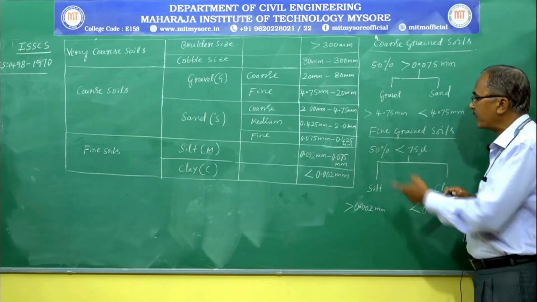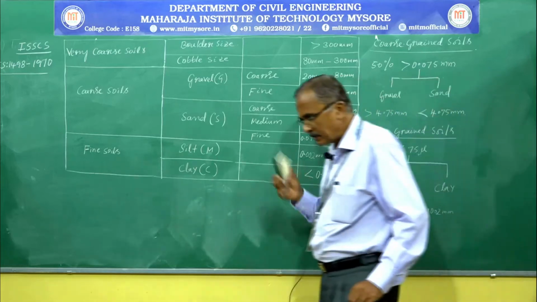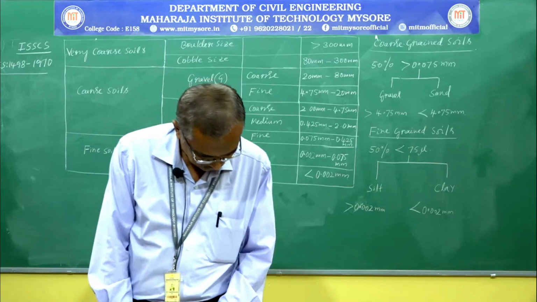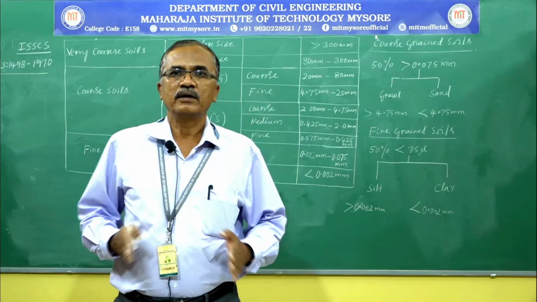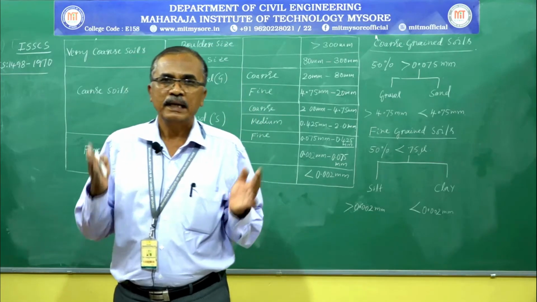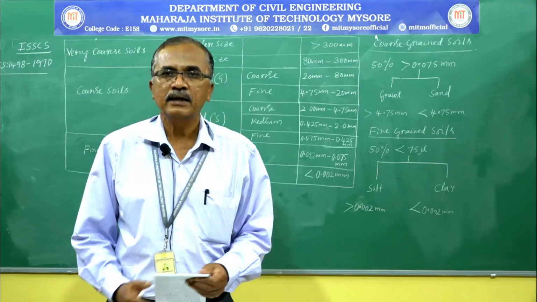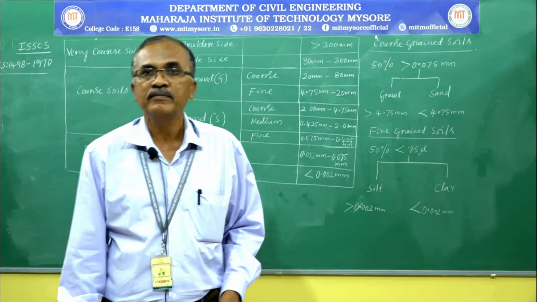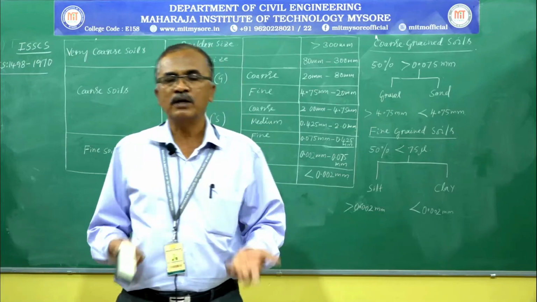Further, these fine grained soils can also be classified based on a chart called the plasticity chart. It is proposed by L. Casagrande, a renowned soil scientist who contributed enormously to the development of soil mechanics.